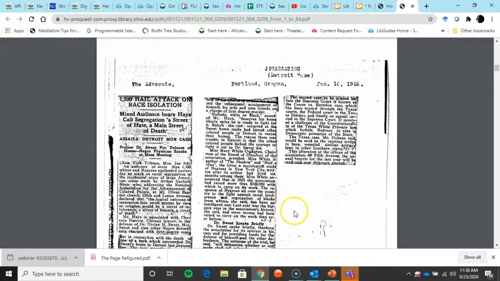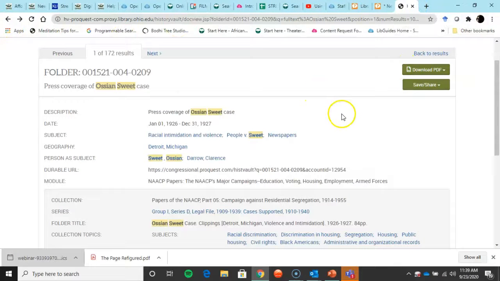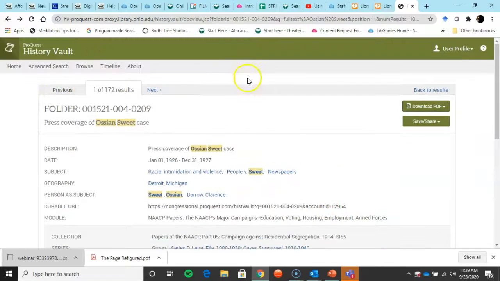So I think it's an interesting, fascinating way to do your research and to get those things that Dr. Jeffries would really like you to get. And I think a lot of these things are going to answer a lot of your questions. So now I'm going to just do one. I'm going to go back and just do home.